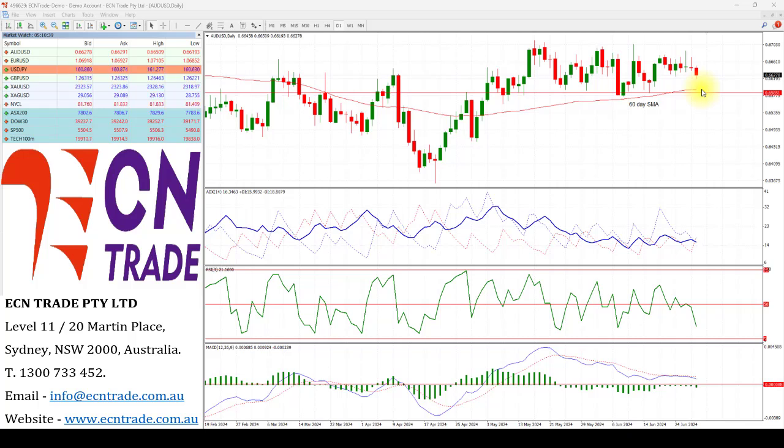Meanwhile, the US dollar index, which measures the greenback strength against a basket of six major currencies, took a tumble from 106.05 and settled at 105.90 after hitting an intraday low of 105.70. Investors are now turning their attention to the upcoming US inflation data for insights into the US Federal Reserve's interest rate decision.